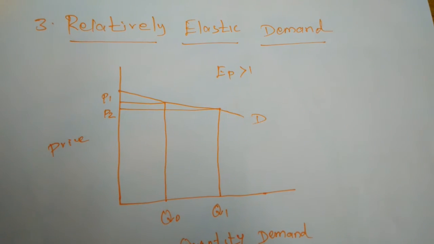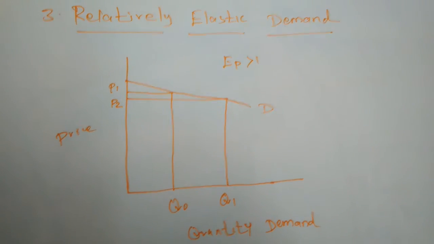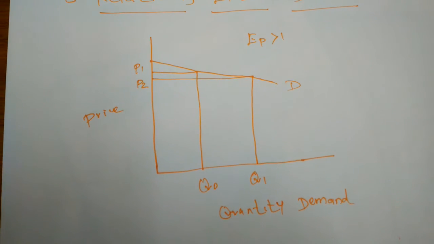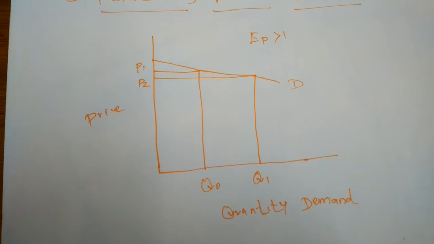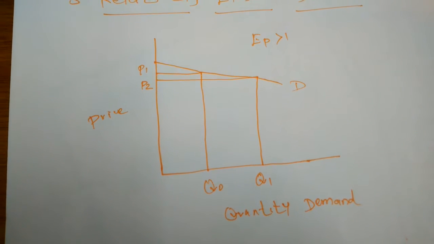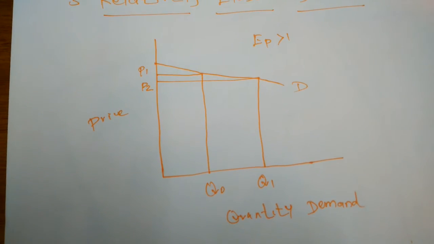Next, relatively elastic demand. When the proportionate change in the demand for that product is less than the proportionate change in the price, the demand is said to be relatively inelastic.